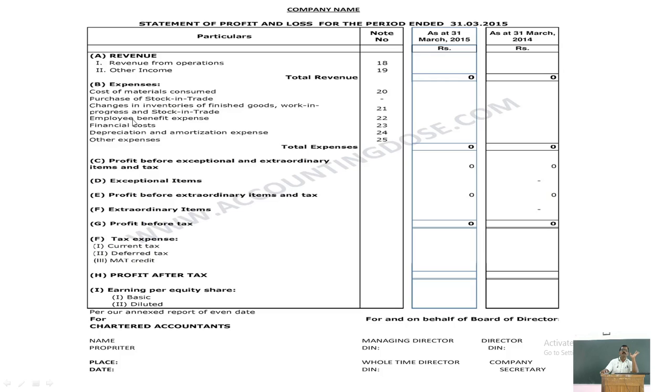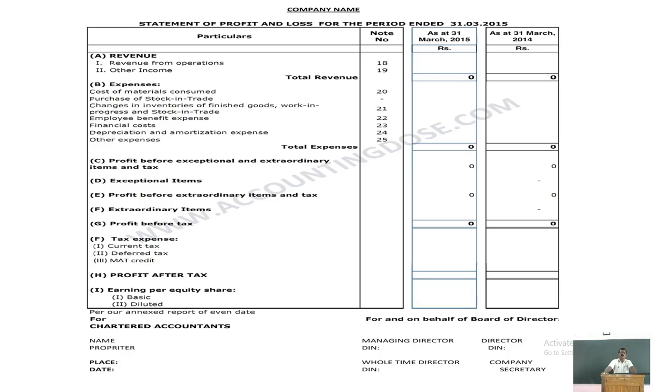Similarly, employee benefit expenses. Employee benefit expenses means the expenses related to the employees. That may be salary payment, ESI, provident fund, and related expenses. Finance cost relates to interest paid or payable: interest on loan, interest on debentures, and interest on short-term and long-term borrowings are shown under the category finance cost.